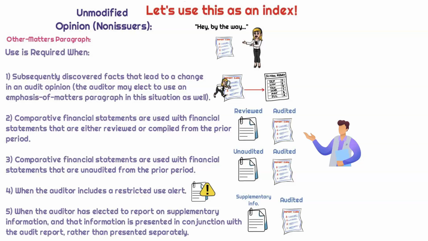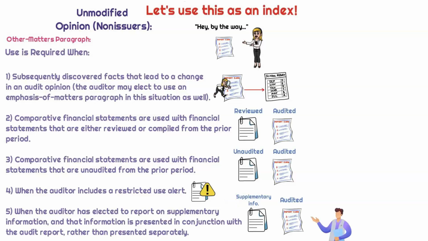Okay, another situation could be if comparative financial statements are used with financial statements that were unaudited from the prior period. Also acceptable to be listed out in the other matter paragraph. We're going to talk about alerts that are of restricted use. So if certain information has restricted use, right, say that certain information is only meant to be disclosed to management or the owners of the company, not necessarily to the financial statement readers, then we can list out the restricted use in that other matter paragraph.